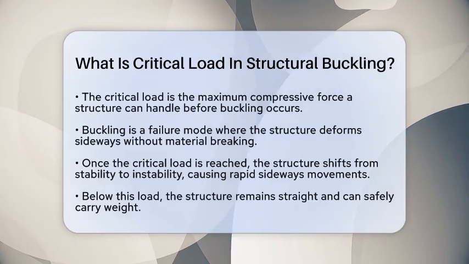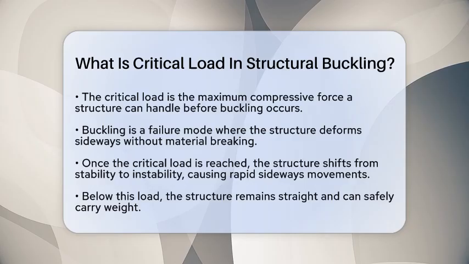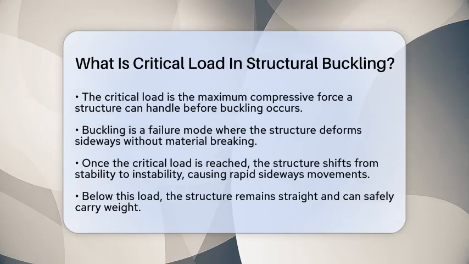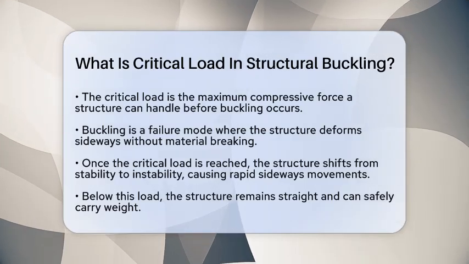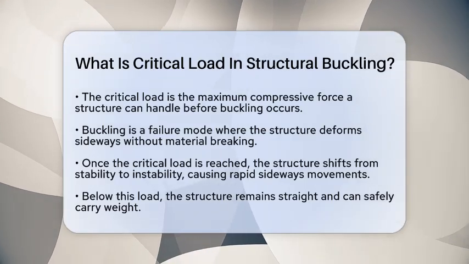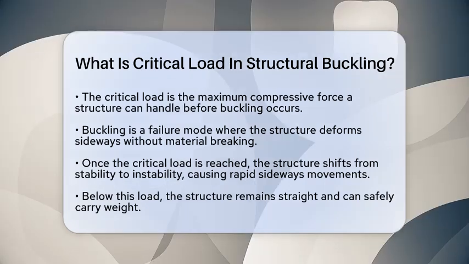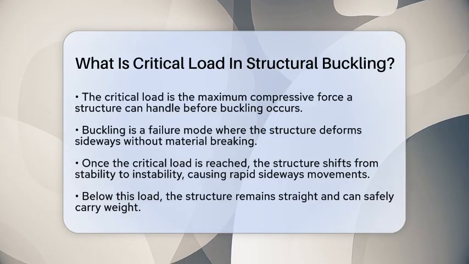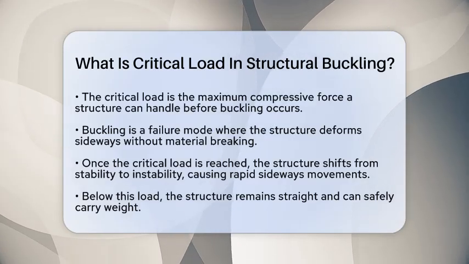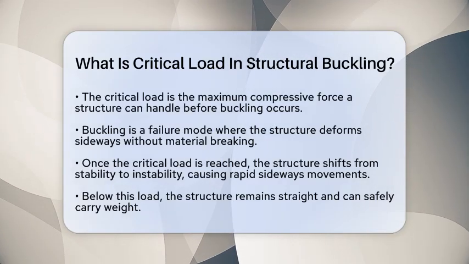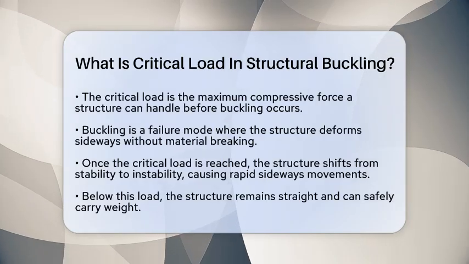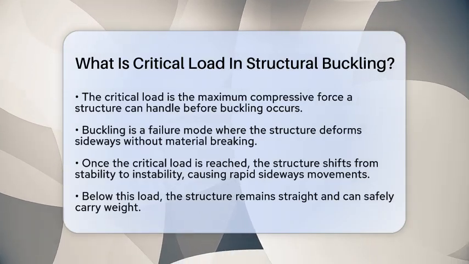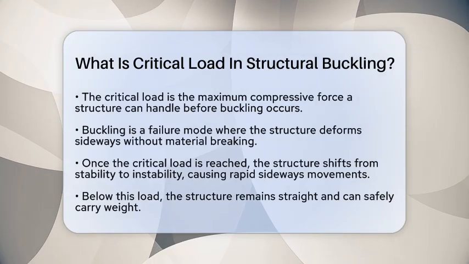it suddenly buckles. Buckling is a failure mode where the structure deforms sideways, not because the material has broken, but because it becomes unstable. This shape change can happen even if the material itself is still strong enough to resist breaking. When the load reaches this critical point, the structure shifts from being stable to unstable. Below this load, it stays straight and can carry weight safely.